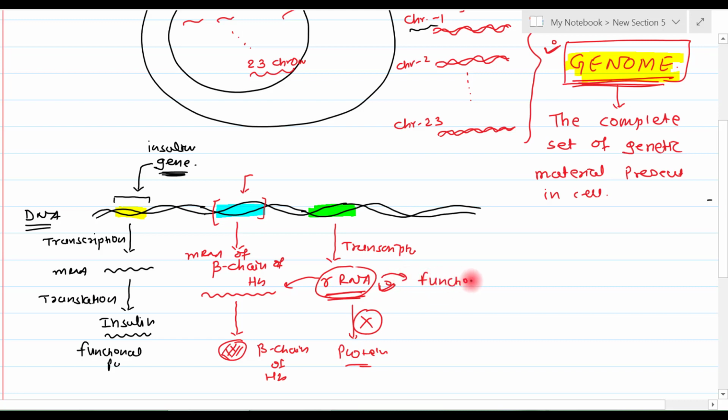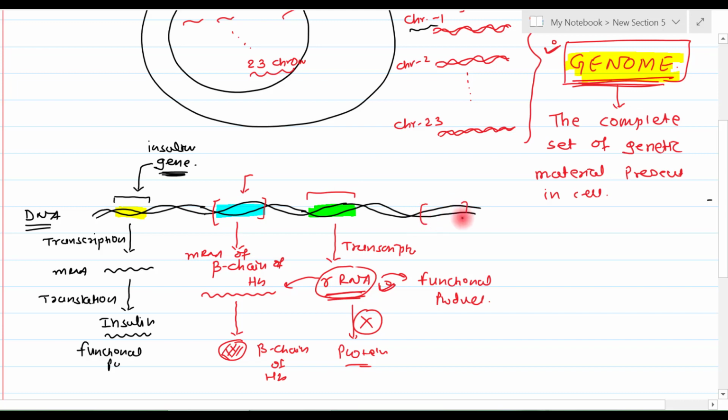It is the functional product, right? So in case of rRNA, its gene, that is the part of DNA, has the rRNA as its functional product. It is not the protein. So if you have a misconception that any gene's final product must be a protein, no, it is not so.